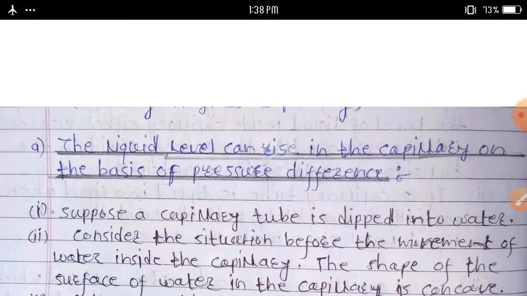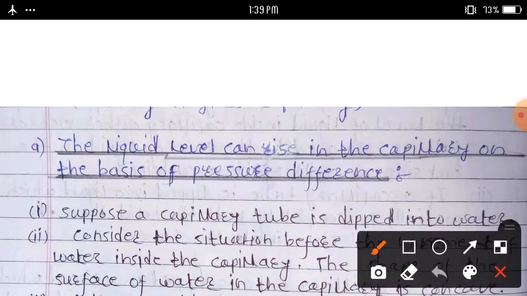First effect: the liquid level can rise in the capillary on the basis of pressure difference.